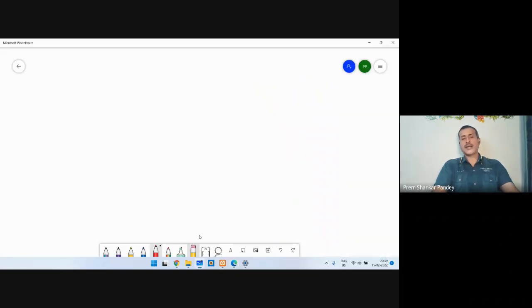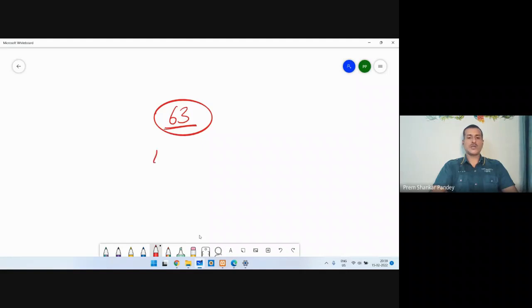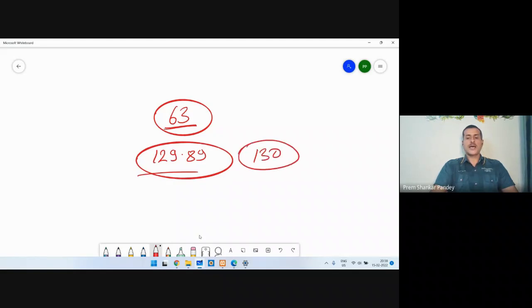I would like to let you know who the candidates are who are absolutely in the safe zone. According to me, those candidates who score 63 marks are completely in the safe zone, because 63 will be 129.89, almost 130 marks, and the minimum marks they are going to get in the interview is 12.